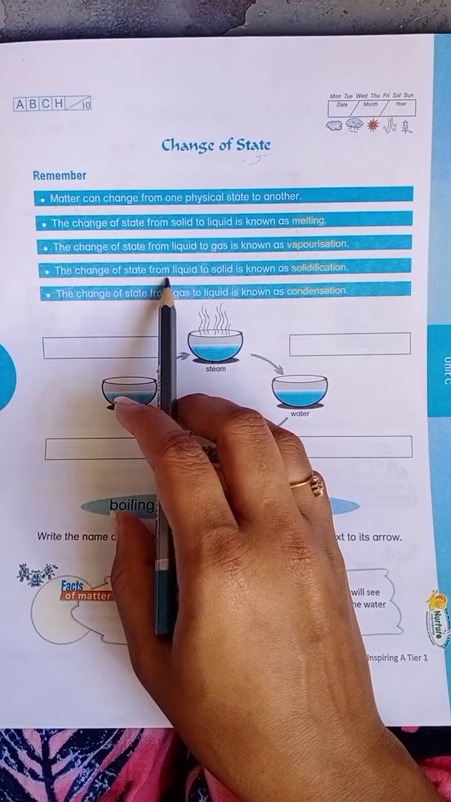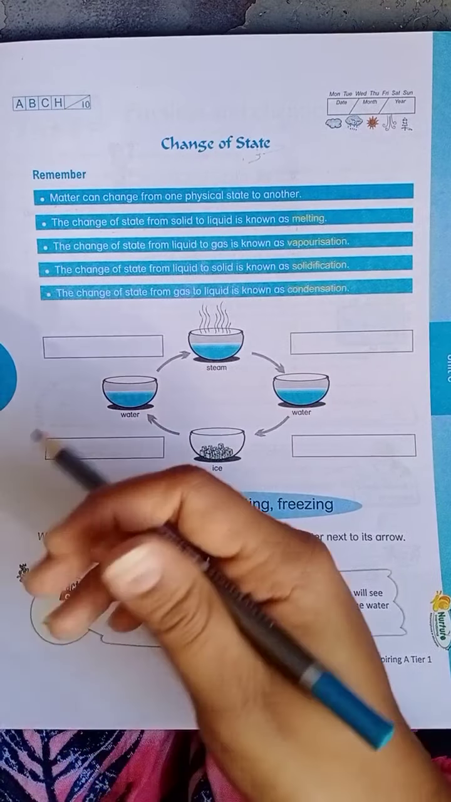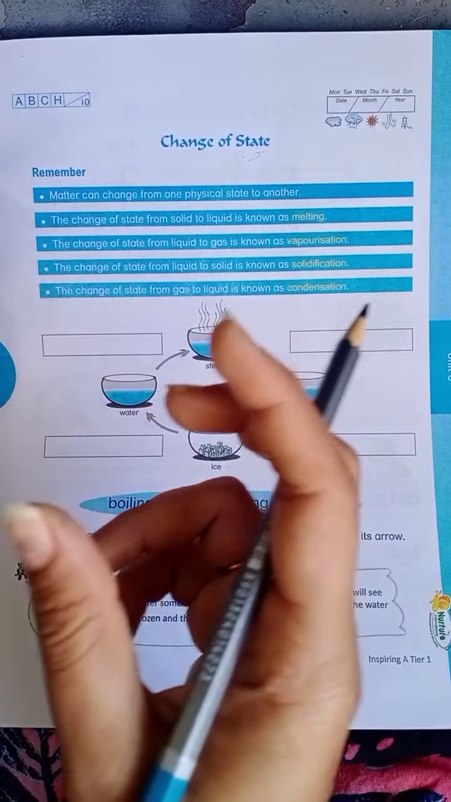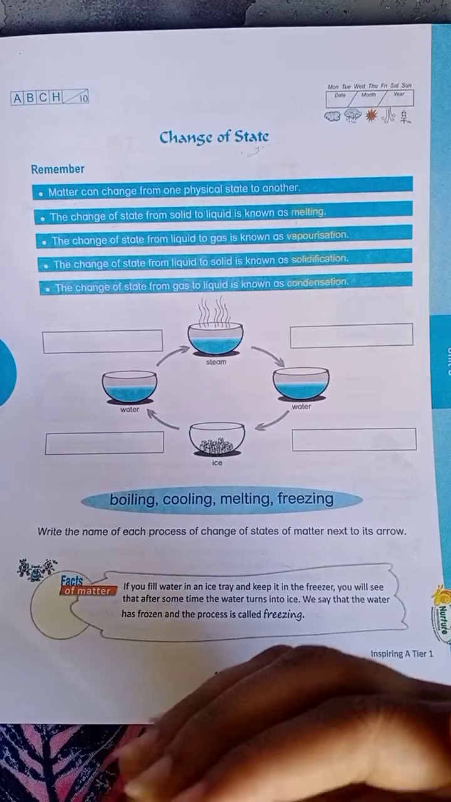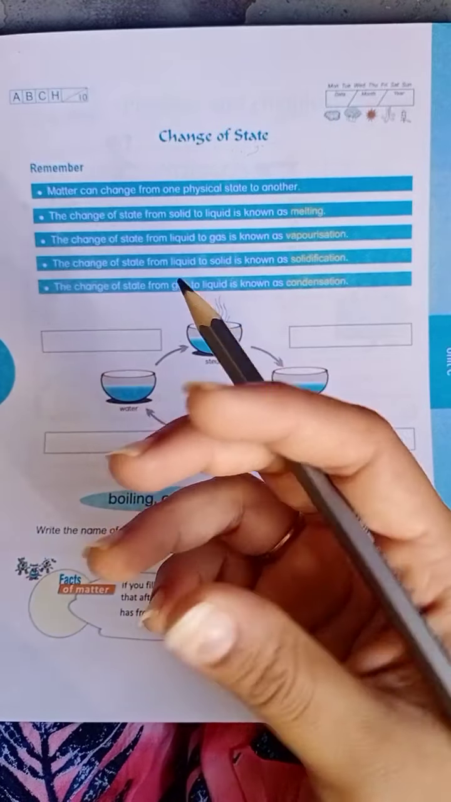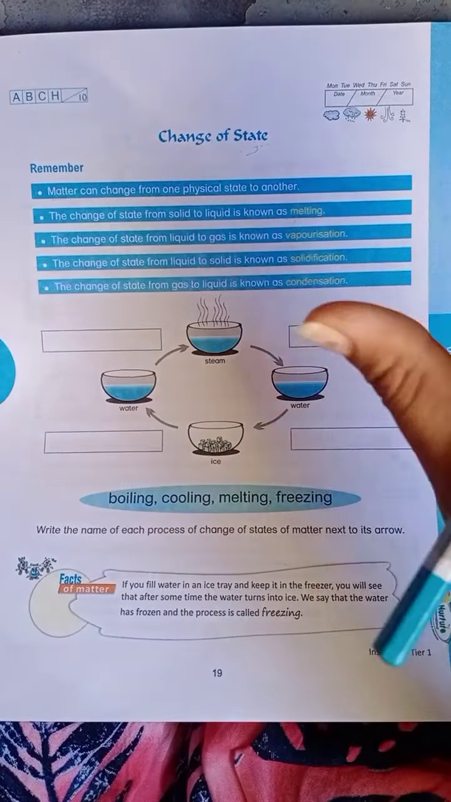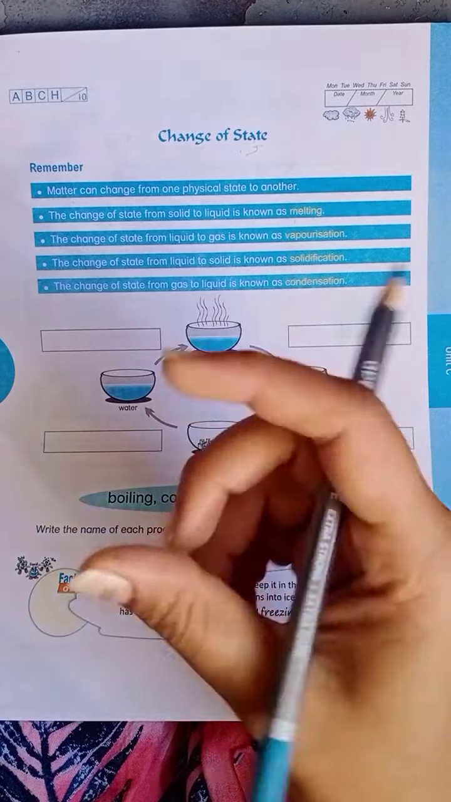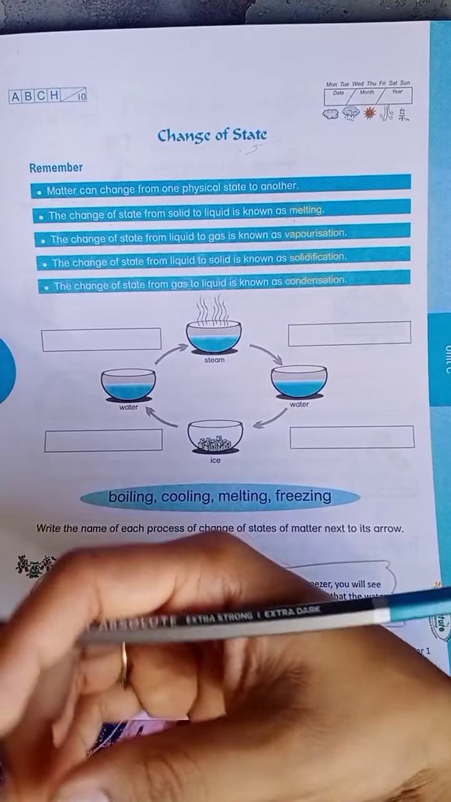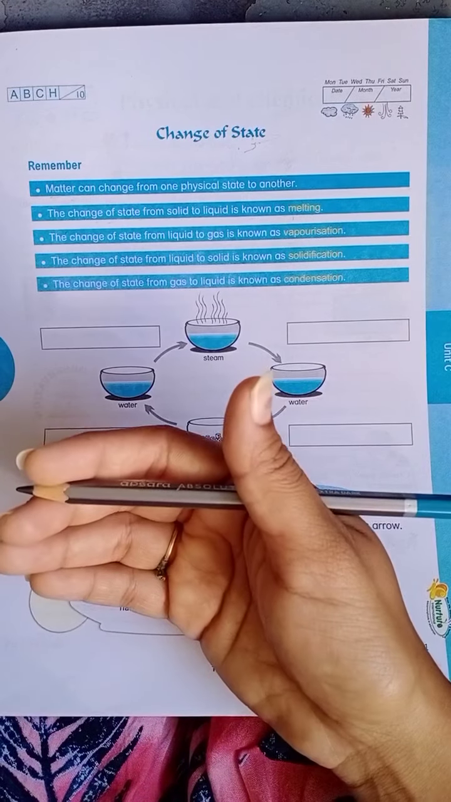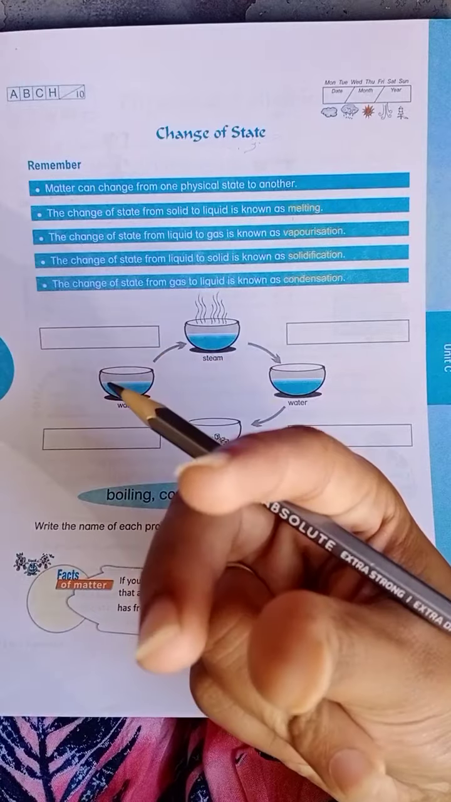Yes. The change of state from liquid to solid is known as solidification. From liquid to solid, how will it be converted? If you pour that liquid into ice cube trays and keep it in the freezer, what will you get? It will be solidification, because that liquid water, if you keep it in the freezer, will become ice cubes.